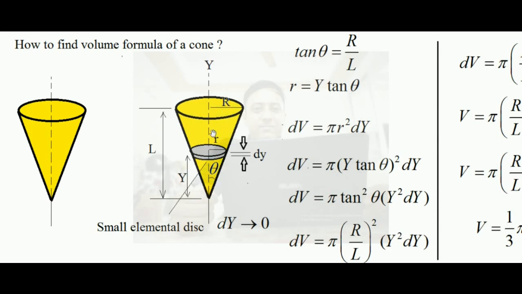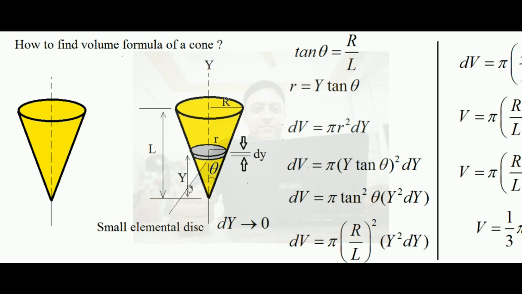So this length will also be L, and this is the y axis. The axis of this cone coincides with the y axis. This is the radius of the cone and this is the height, so this makes a right angle triangle with the slant length. The perpendicular is R and L is the base. Perpendicular upon base is tan theta, so tan theta equals R by L.